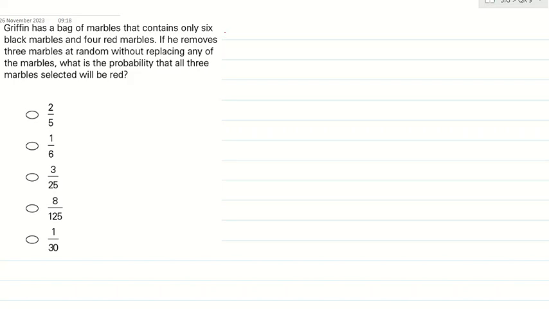How many red marbles are there? Initially 4 red marbles. So what should be the probability? 4 by 10. Correct? So one red marble has been removed. Next time, how many red marbles will be there? 3. Correct. 3 by 9. Super. 2 red marbles removed. How many red marbles are left? 2. And what is the sample space? Again, wait, because we are not replacing it back, the sample space also will decrease by 1, right? That's all. Sequence means you have to multiply. So what is the answer we'll get? 2 4s are 8, 3 3s are 9, so I'll get 1 by 30 as my answer.